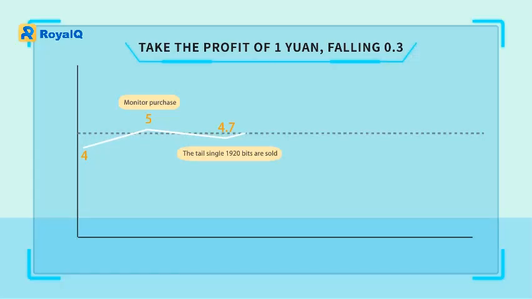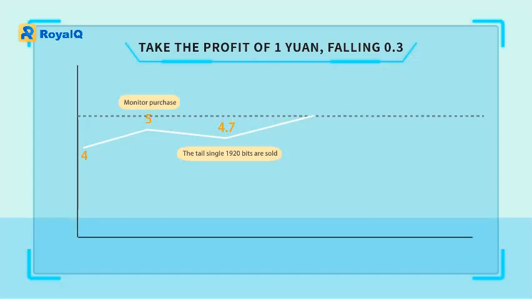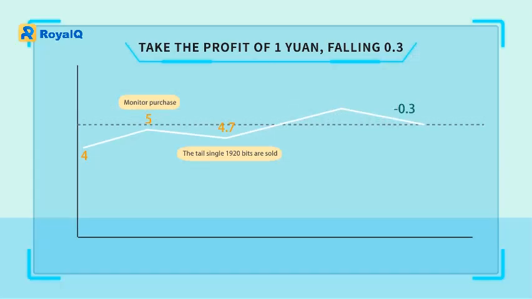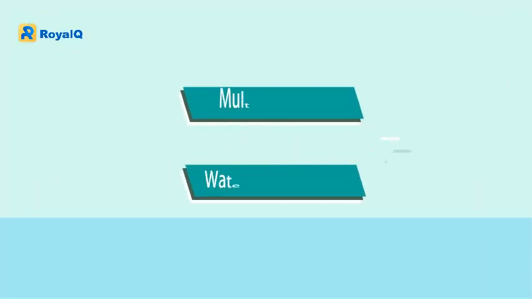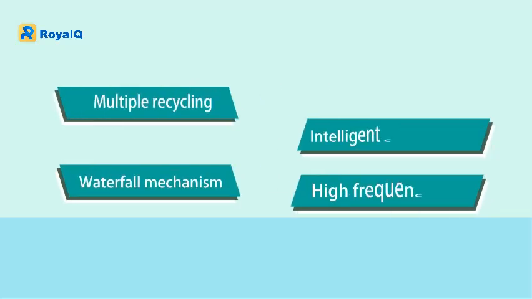All 1720 Bitcoins in the tail order were sold, and the purchase made 0.7 yuan, and the total tail order earned 1344 yuan. If you continue to rise, don't sell until the price drops back by 0.3 yuan from the high point. The actual quantification includes multiple take-profit strategies, anti-waterfall mechanisms, smart allocations, high-frequency grids, and other execution strategies. The above are only theoretical and simple methods.